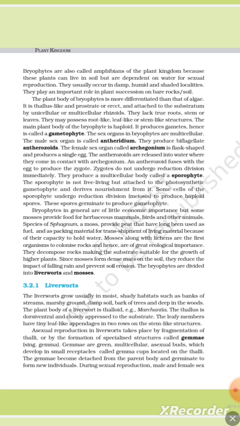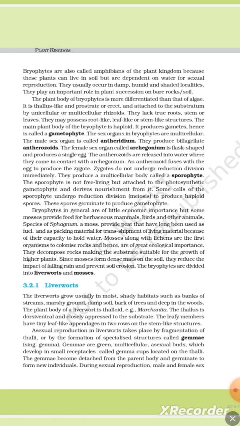The leafy members have tiny leaf-like appendages in two rows on the stem-like structure. Asexual reproduction in liverworts takes place by fragmentation of thalli or by the formation of specialized structures called gemmae. Gemmae are green, multicellular asexual buds which develop in small receptacles called gemma cups located on the thalli. The gemmae become detached from the parent body and germinate to form new individuals.